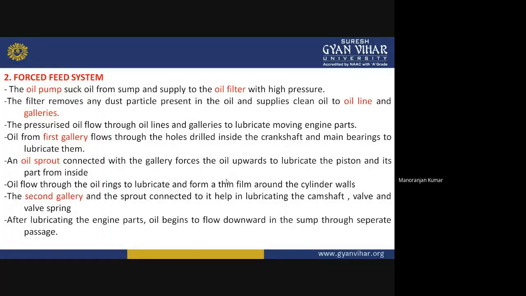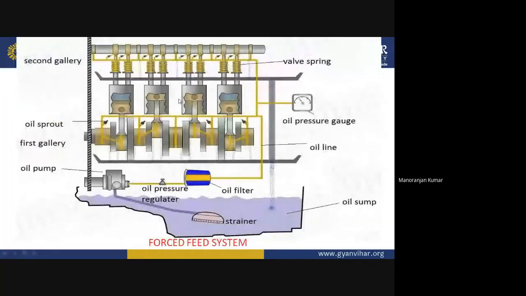Okay, so after lubricating all the engine parts, the oil will flow downward through separate passages. Here you can see these are the passages. After lubricating, all the oil will come and be collected in this trough here, and through these passages it will come downward into the oil sump. Okay, so this is the process of the force feed system. So I will show you some video related to this.